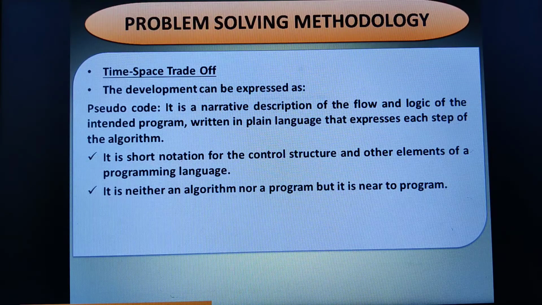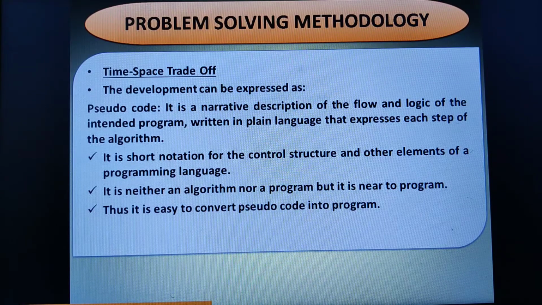We can call it neither an algorithm nor a program. It is very near to the program. That's why whatever notations you write in the pseudocode can be easily converted into the given program. So this is about the pseudocode, and thus it is easy to convert the pseudocode into the program.